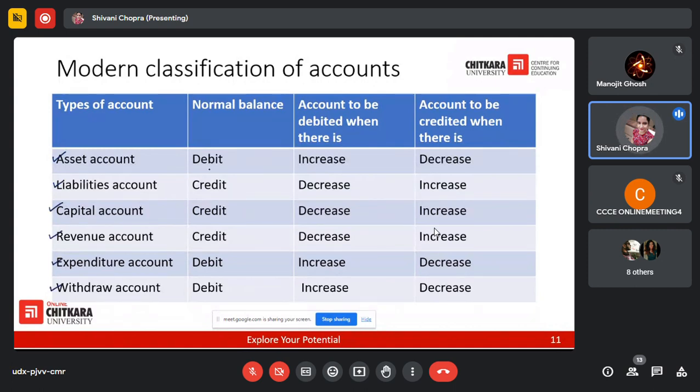When we talk about asset accounts, all assets normally have a debit balance, and liabilities have a credit balance. If you are a first-time student of accounting, then you should have an understanding of this, that assets have debit